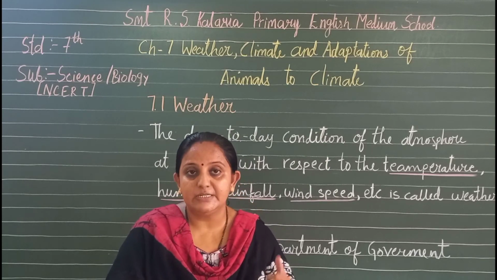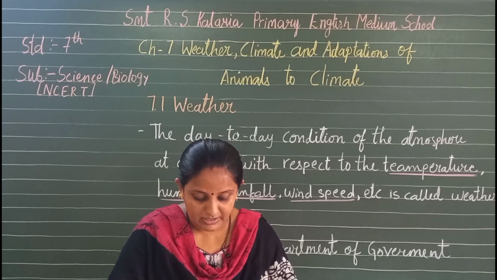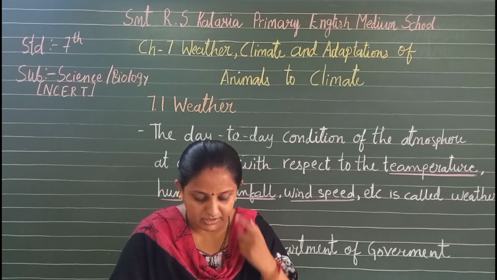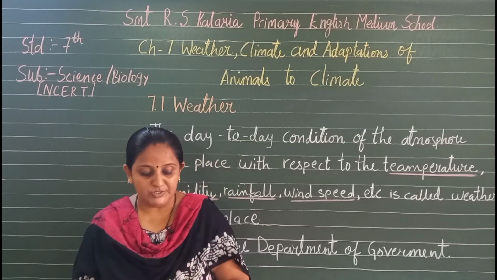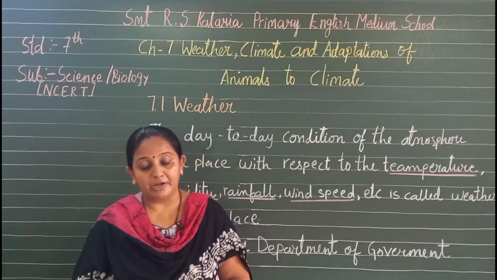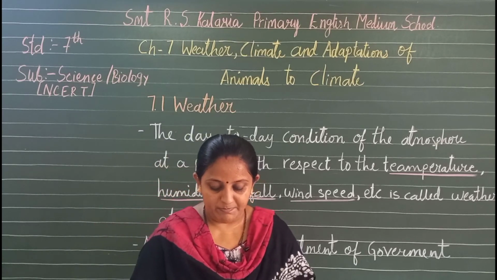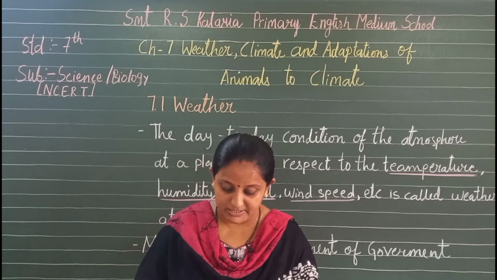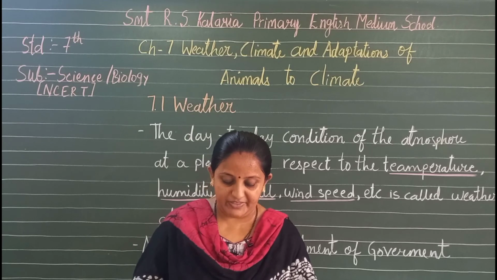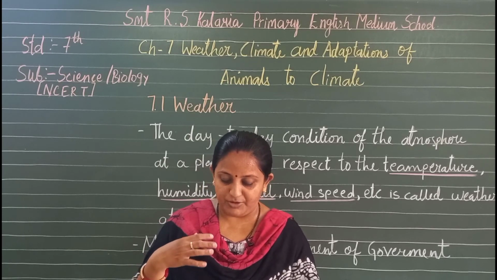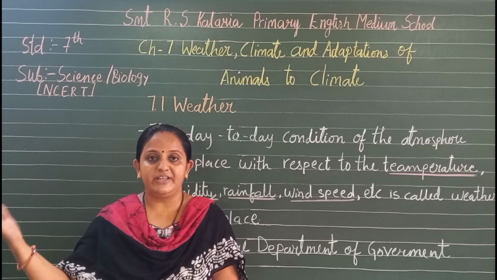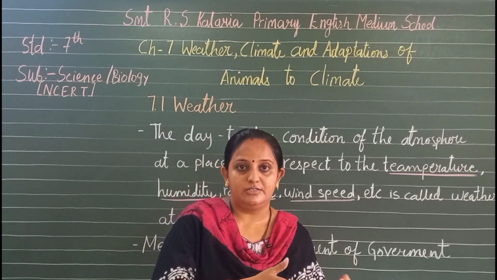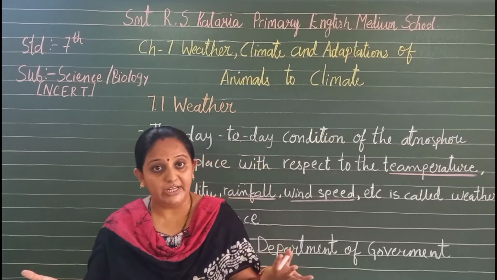So the sun is the primary energy that causes changes in the weather. Energy absorbed and reflected by the earth's surface, oceans and the atmosphere plays an important role in determining the weather at any place. If you live near a sea or seashore, you have realized that the weather at that place is different from the weather in a desert, isn't it? You might have noticed that the weather at a sea area and at a desert area is totally different.